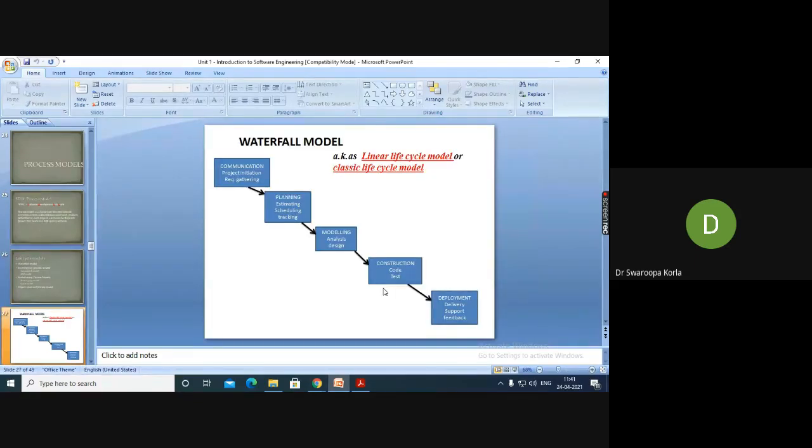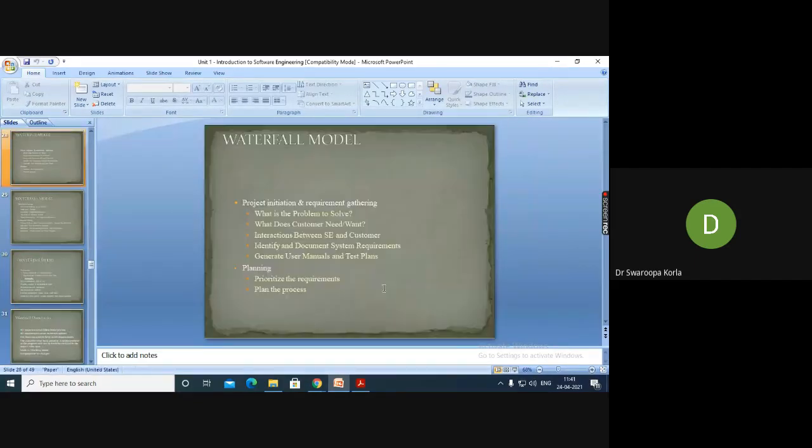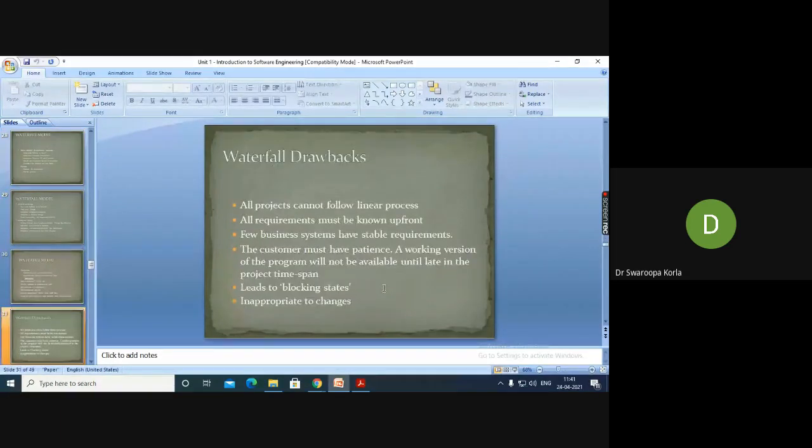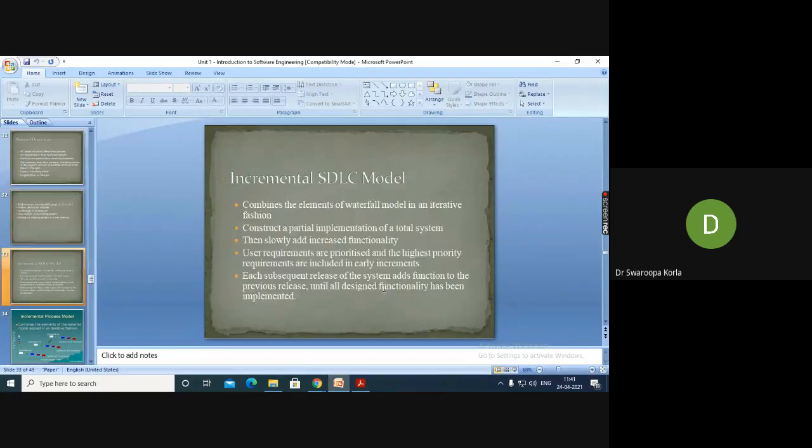Later, explain the waterfall model with the diagram, what it is and all the phases. And here you need to write the drawbacks. These drawbacks of the waterfall model are the answer for the waterfall model failures.